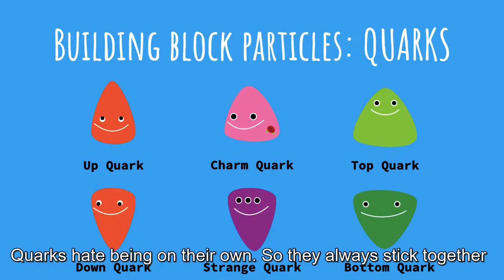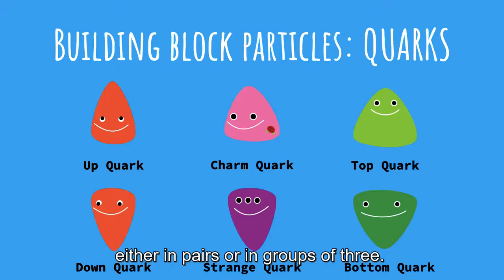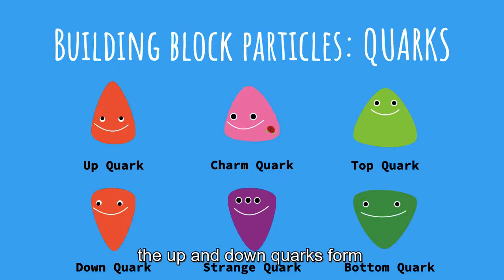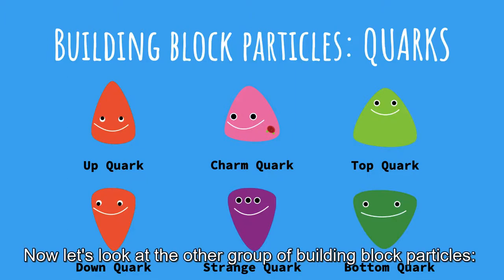Quarks hate being on their own, so they always stick together either in pairs or in groups of 3. Remember protons and the neutrons from the center of the atom, or the nucleus. The up and down quarks form groups of 3 to form them. Now let's look at the other group of building block particles, leptons.